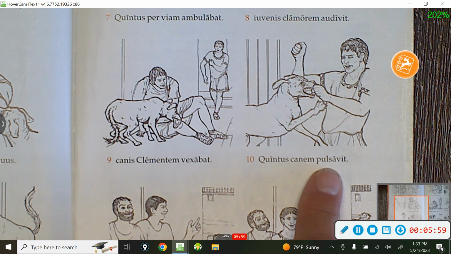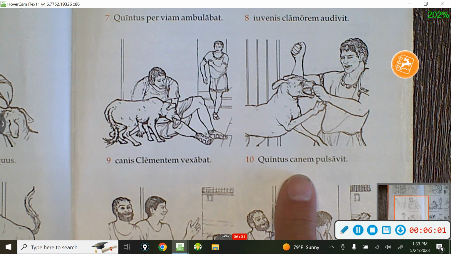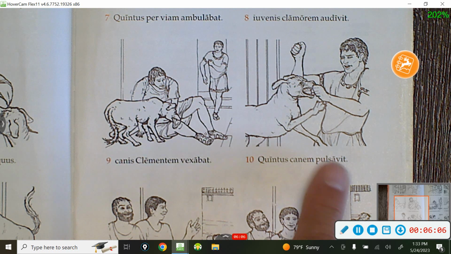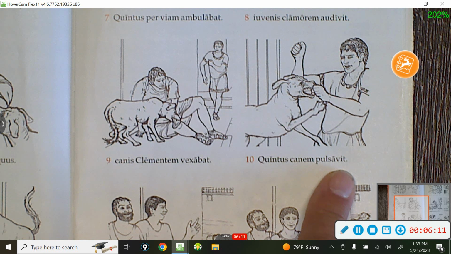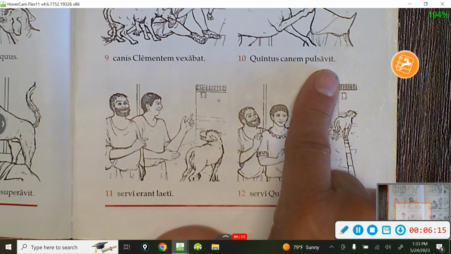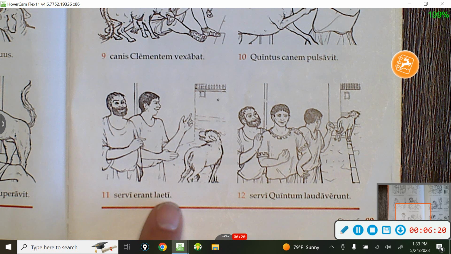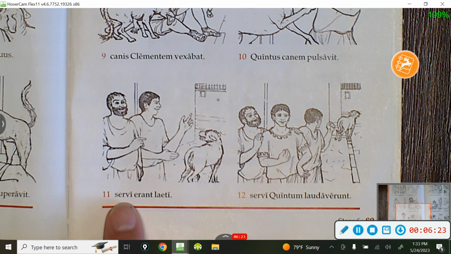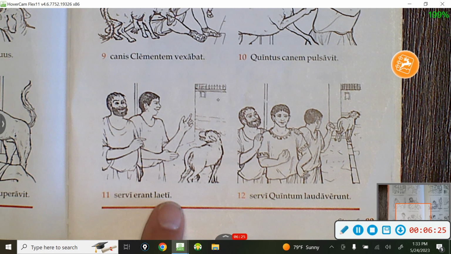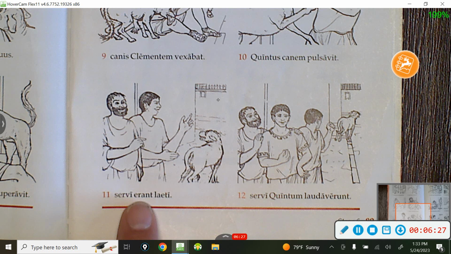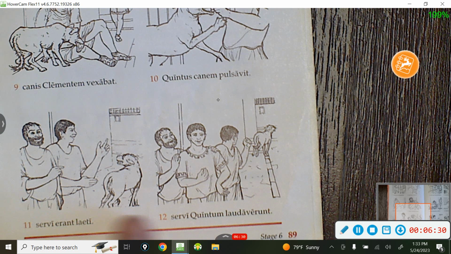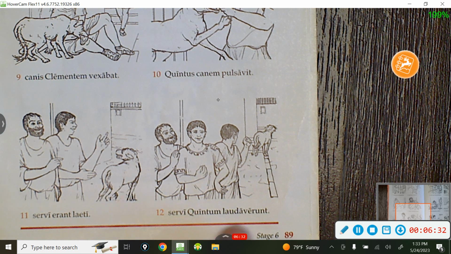Quintus canem pulsavit. So Quintus punched the dog. Quintus punched the dog. What tense? Perfect tense. It's a completed action. Happened. He punched it. Servi erant laeti. The slaves, the servants, were joyful. They were over a period of time. Imperfect tense.